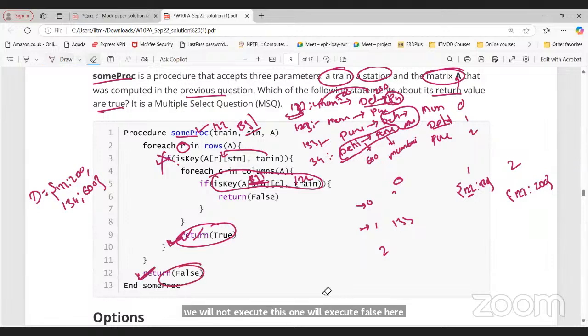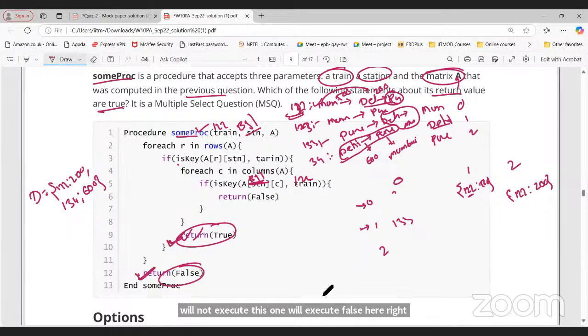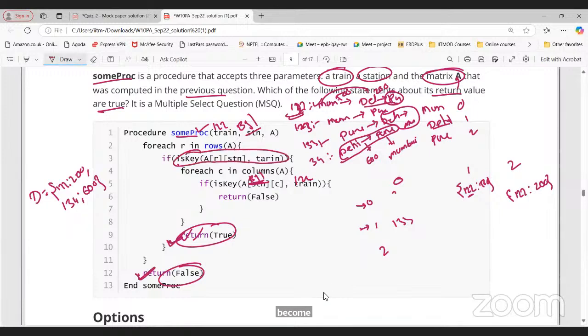Yes, sir. So this condition will become false. The train is passing through the station, am I right, sir? No, here what we are checking is whether that particular train is going through these two stations or not.